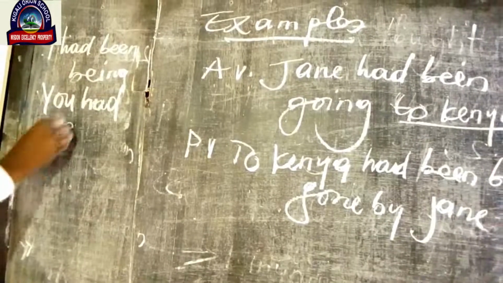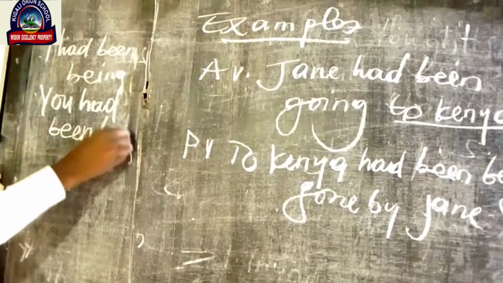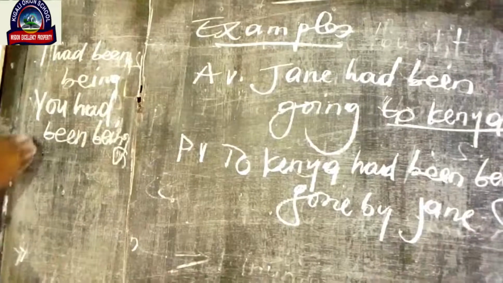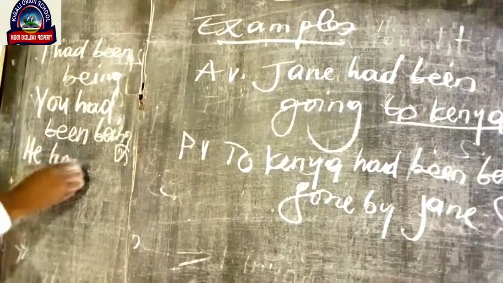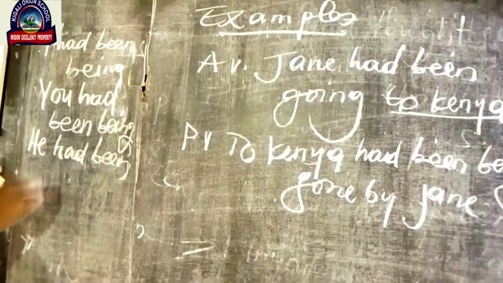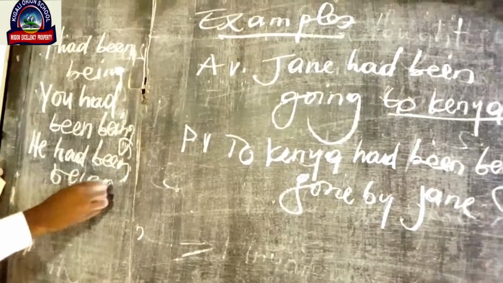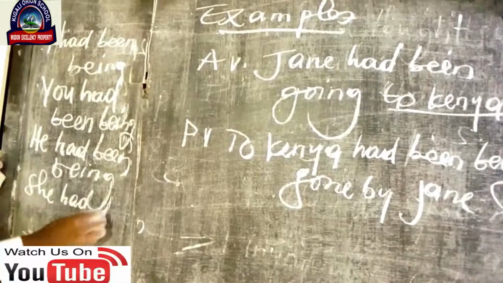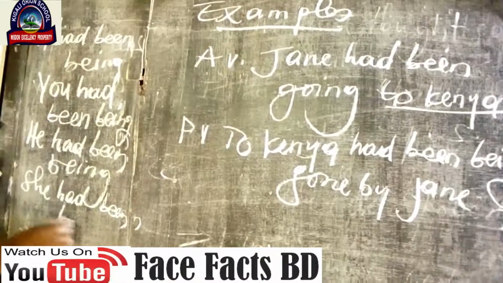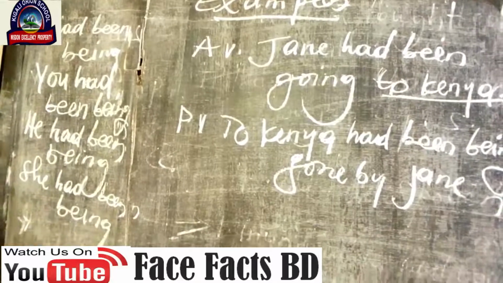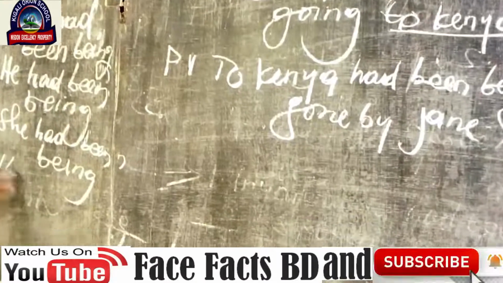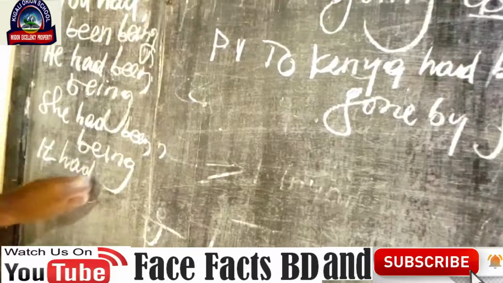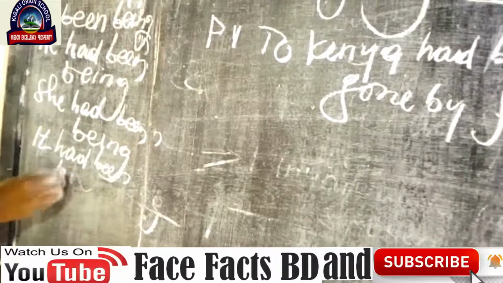been being. He had been being. She had been being. It had been being.